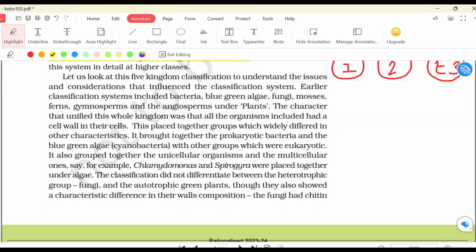This placed together groups which were widely different in other characteristics. It brought together the prokaryotic bacteria and the eukaryotic blue-green algae, cyanobacteria, with other groups which were eukaryotic. It also grouped together the unicellular organisms and the multicellular ones. For example, Chlamydomonas and Spirogyra. So these examples you can quote. The prokaryotic bacteria and the cyanobacteria were put together in the same group. So this is one example.